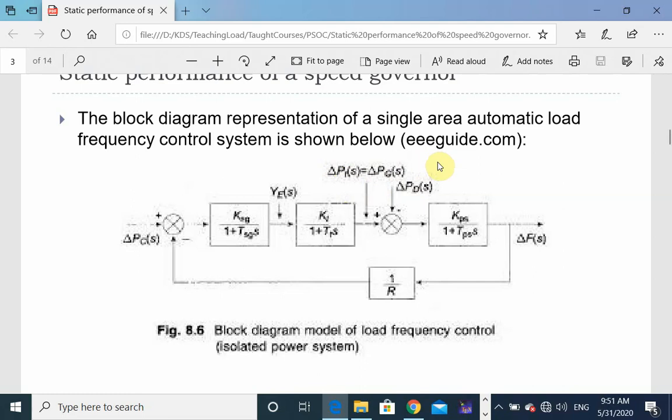There are losses in between, which have been neglected here for the sake of simplicity. So delta PDS is equal to delta PGS.